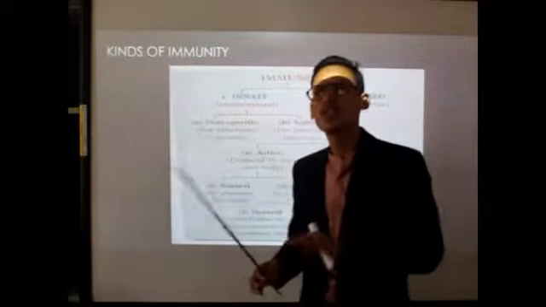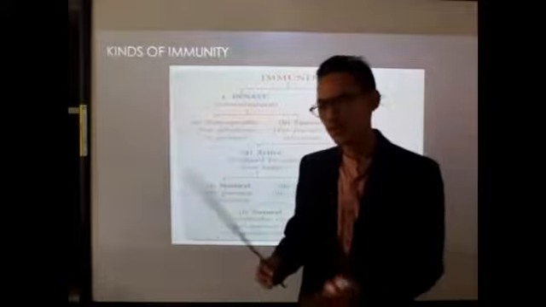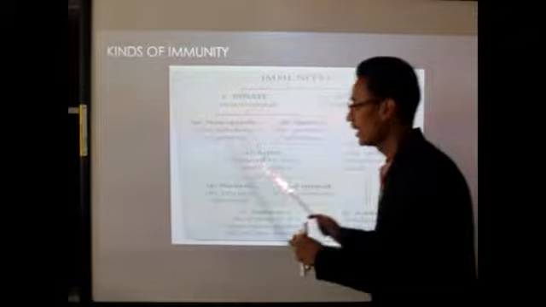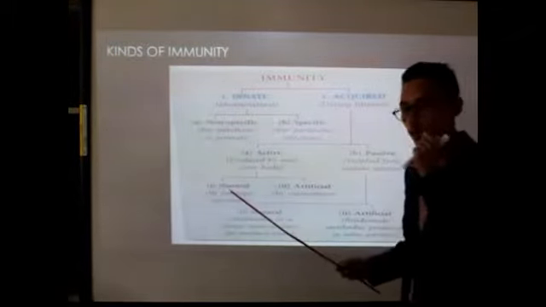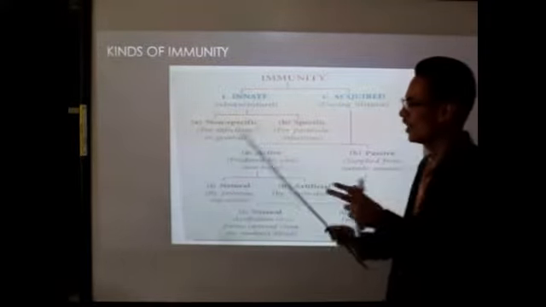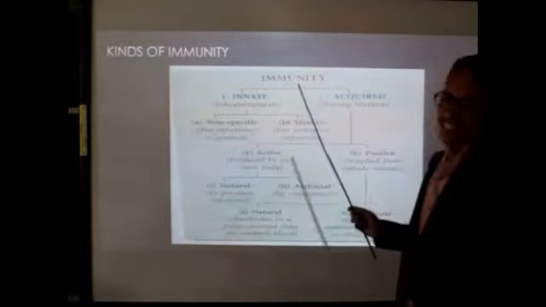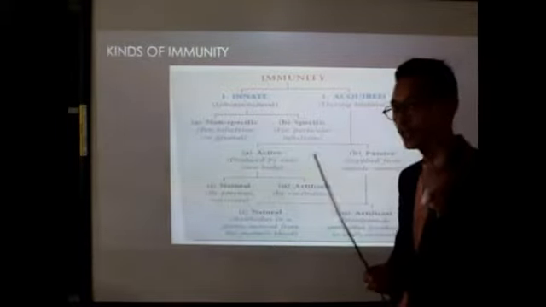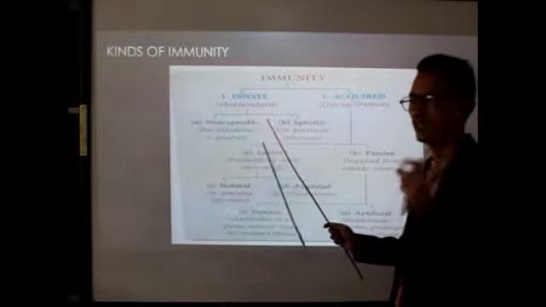Now over here, we will not go into detail about how this particular immunity comes into action or what its particular roles are. We will simply see the types of immunity and look into their respective salient features. We will not go into details. Clear? We'll just touch the topic. But for each and every kind of immunity, you have to make a note. Clear? So simply write it down.